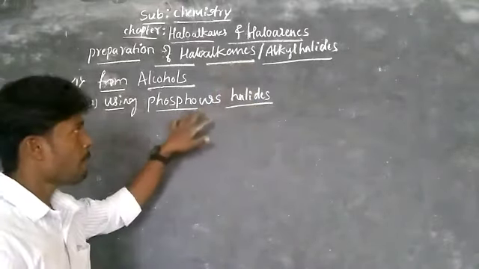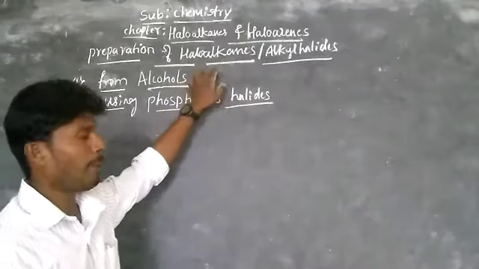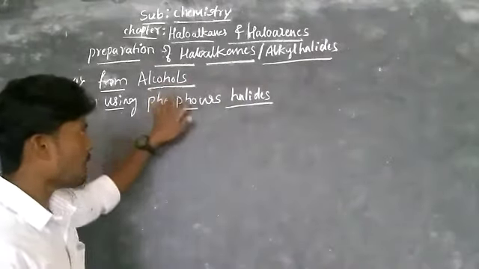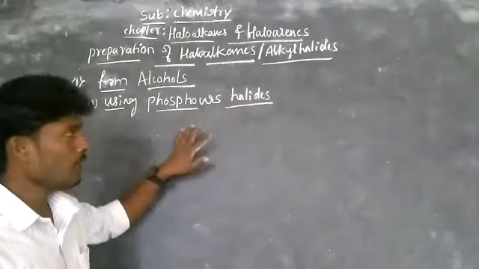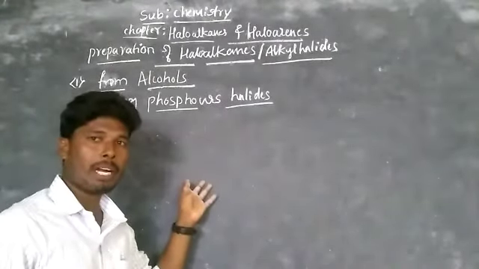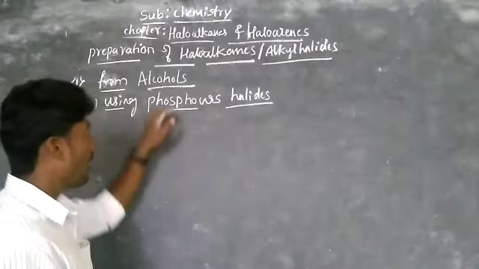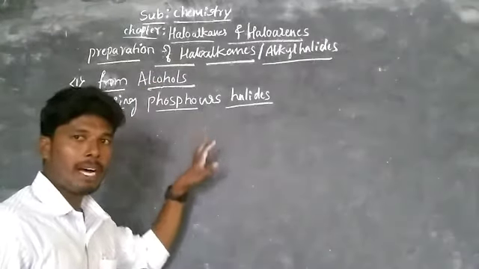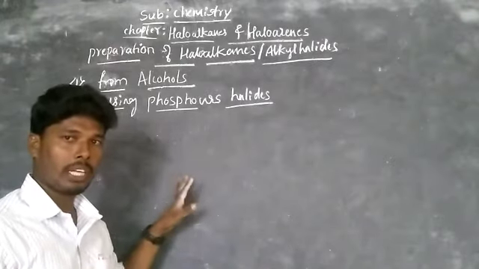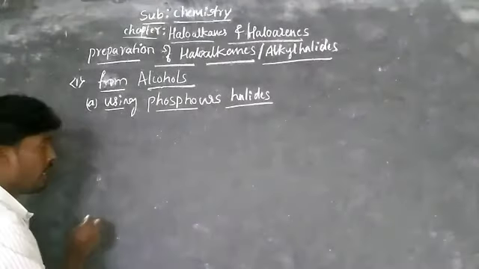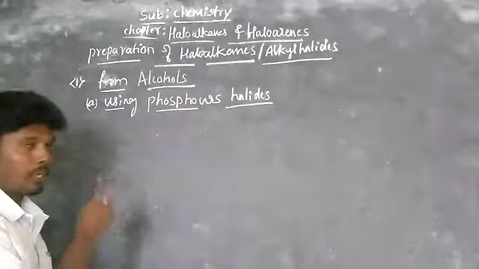To prepare alkyl chloride, alcohols are treated with phosphorus pentachloride. However, to prepare alkyl bromide and alkyl iodide, alcohols are treated with phosphorus tribromide and triiodide. Observe here by writing the chemical reaction.